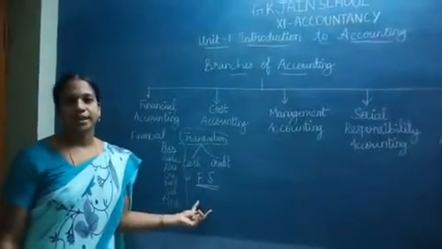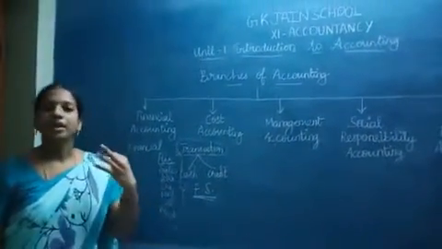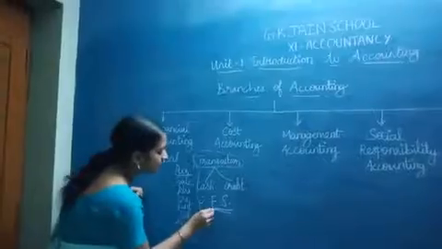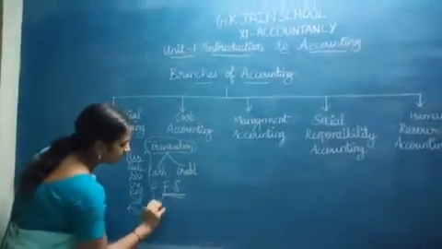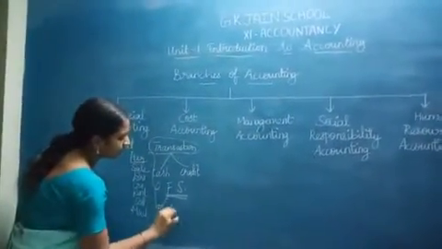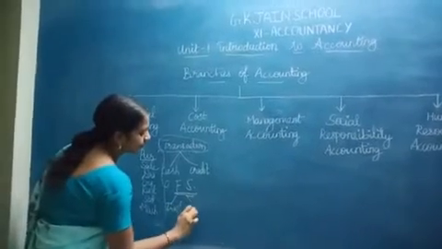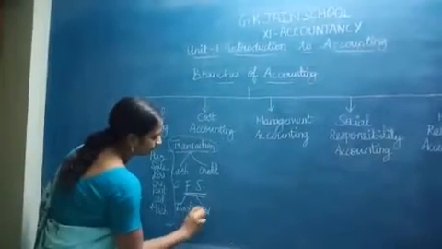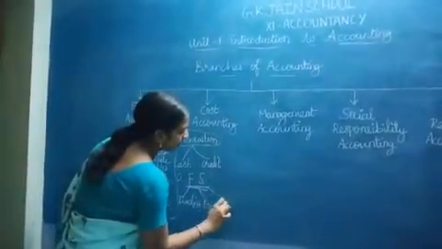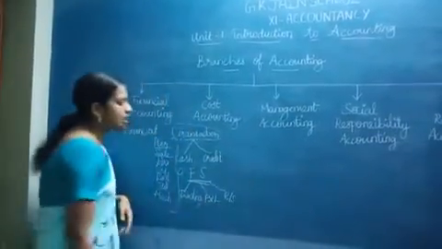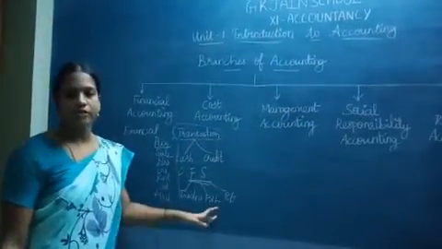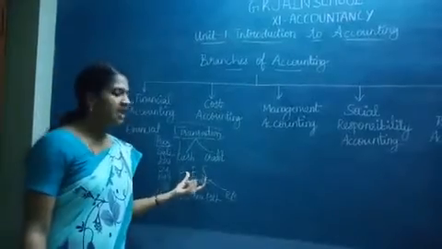In the financial statement, you will be preparing 3 accounts. What are the 3 accounts you will be preparing? You will be preparing trading, you will be preparing P&L, you will be preparing balance sheet. So these are the 3 different accounts which you will calculate in the financial statement.